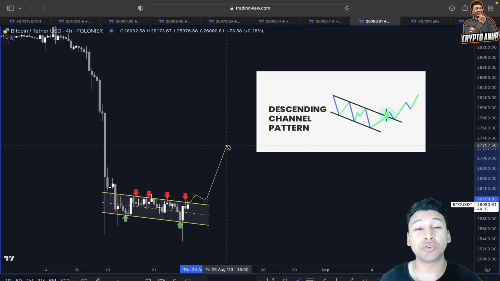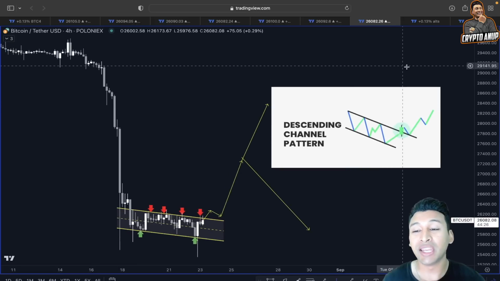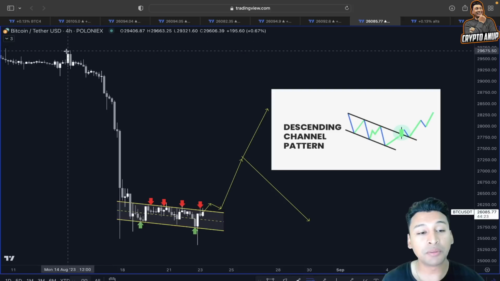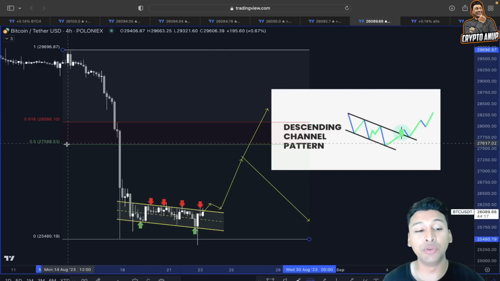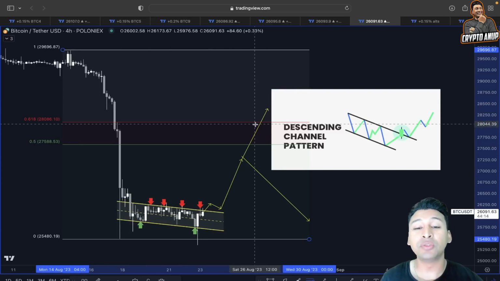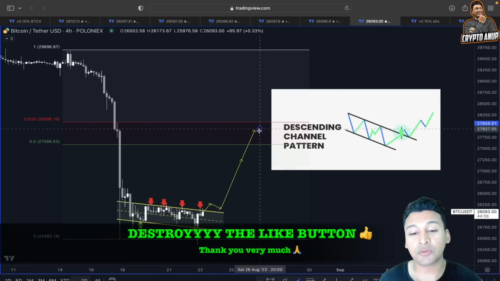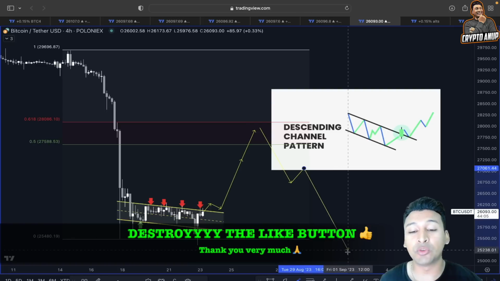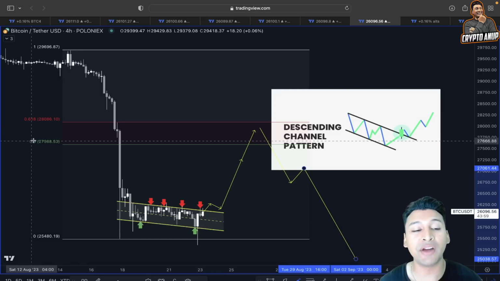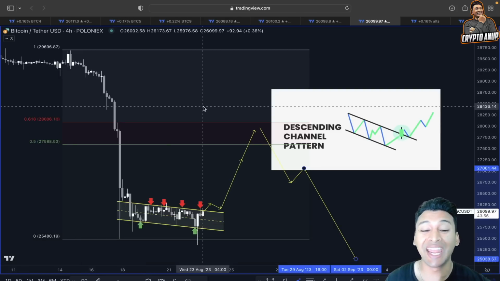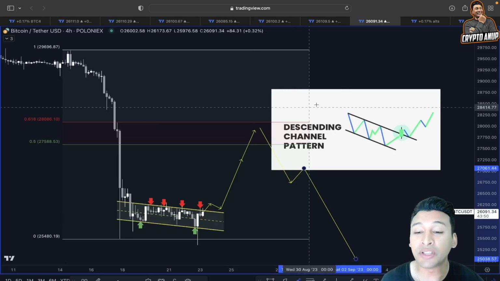Price showing another continuation to 27,000 to 28,000 before deciding the trend direction, because we know getting rejection around that area means the price could also be forming this dead cat bounce type of formation. I mean, getting rejection between 0.5, 0.618 is usually a dead cat bounce or fake out, and price after that shows a retracement here like this. So this is exactly what we want to avoid, and for this scenario to get invalidated, we have to find proper support above 0.5, 0.618, which is going to be above 28,000. So even if this bullish scenario plays out, the price in a bigger frame still looks bearish.